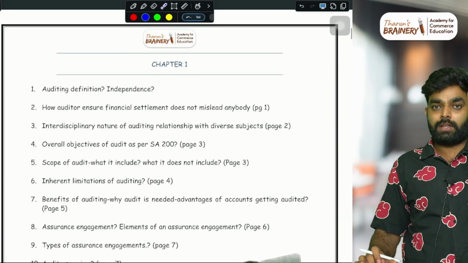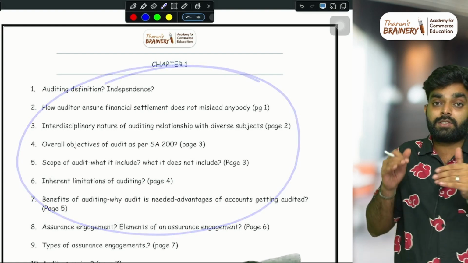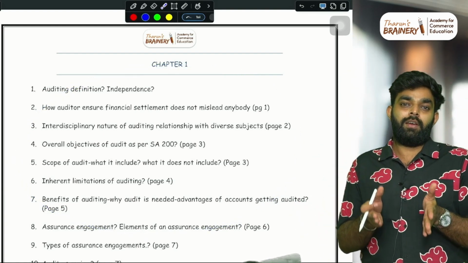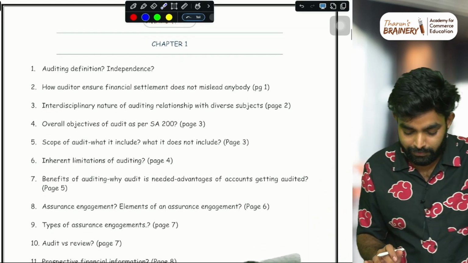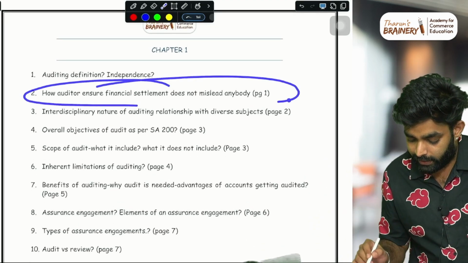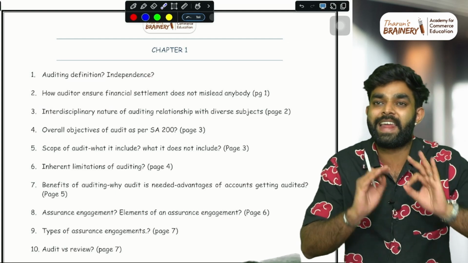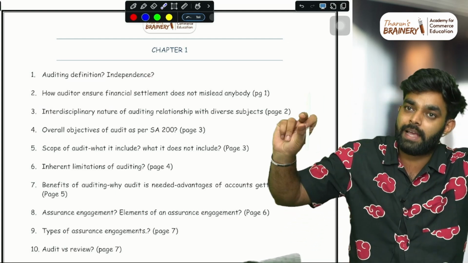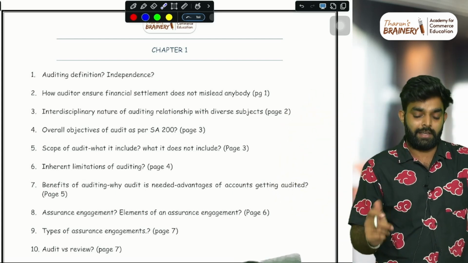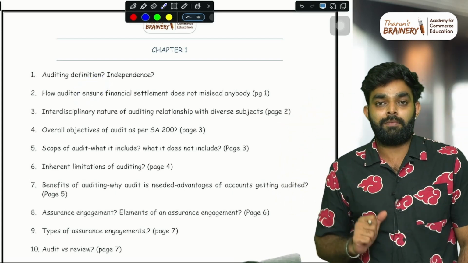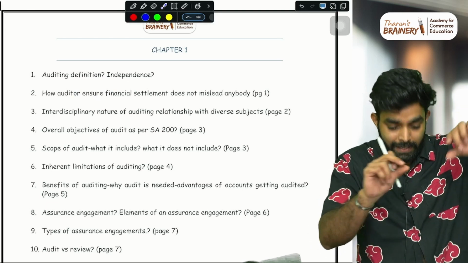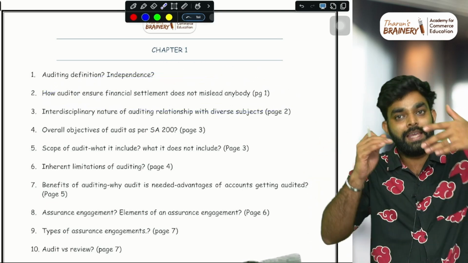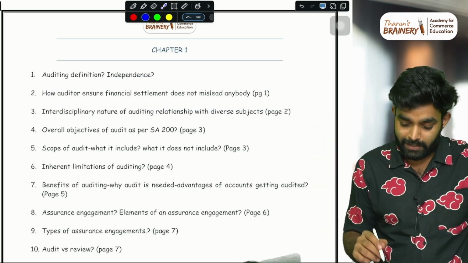And guys, one more thing. A lot of students may say, sir, this is not how ICAI will ask the question. Bro, this is not a mock test paper. ICAI will never ask a question like, for example, how does the auditor ensure financial statements do not mislead anybody. They will give you a case scenario, and at the end of the case scenario they will ask how the auditor ensures the financial statements will not mislead anybody. They will never directly ask. This is for recalling purposes. When you know the answer to this question, even if they ask it in a case scenario, you will get it.